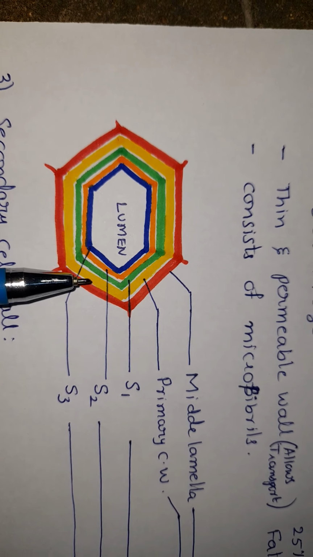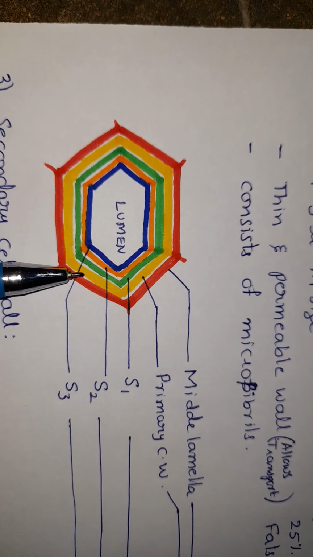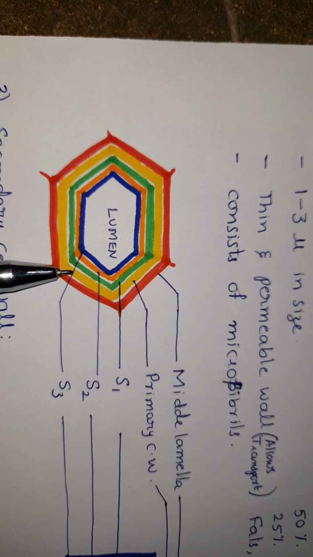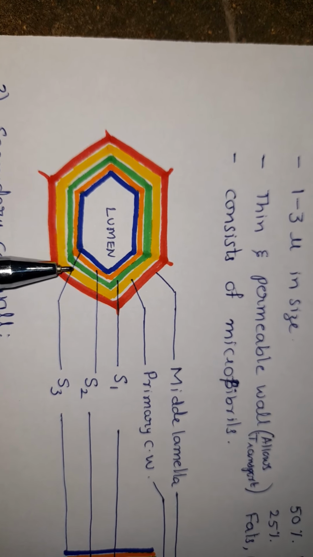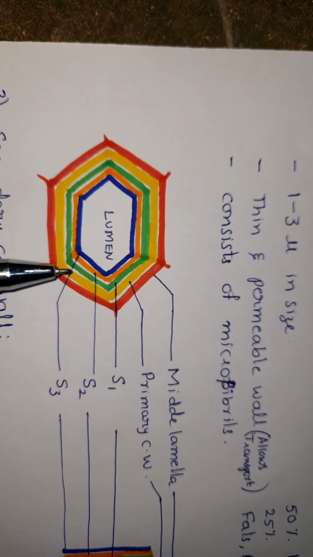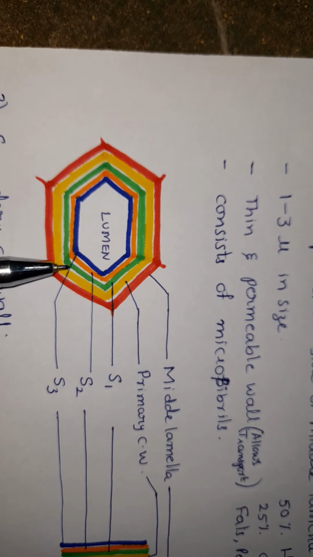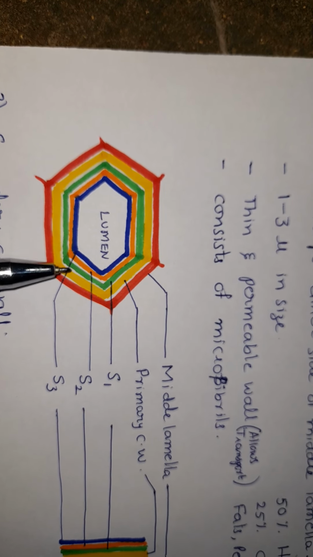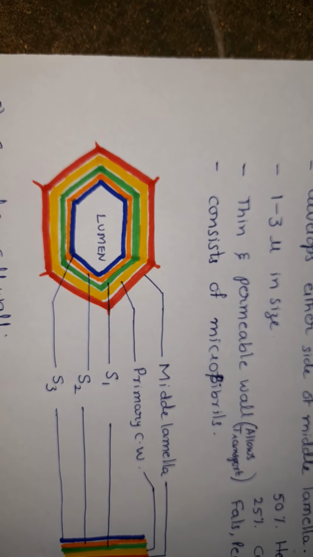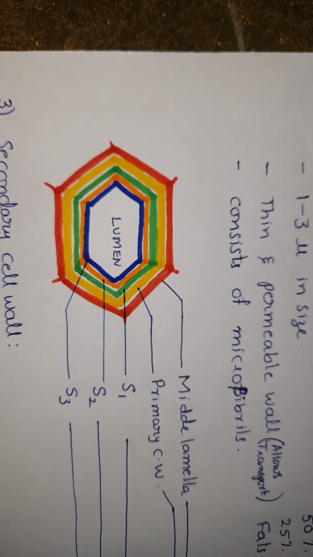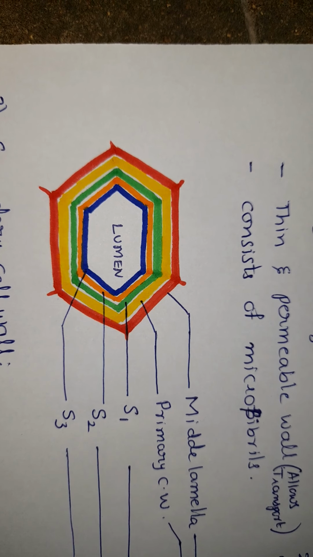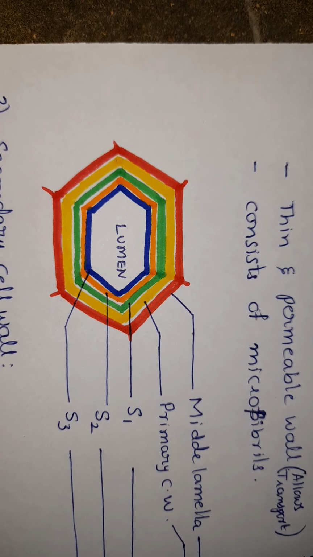If we see the diagram here, inside the primary cell wall, yellow layer is primary cell wall. Inside the primary cell wall, the three layers together called as secondary cell wall. So the secondary cell wall always develops inside the primary cell wall towards the lumen, and it is composed of cellulose, hemicellulose, lignin, chitin or suberin materials. It is thick, 3 to 10 micrometers.